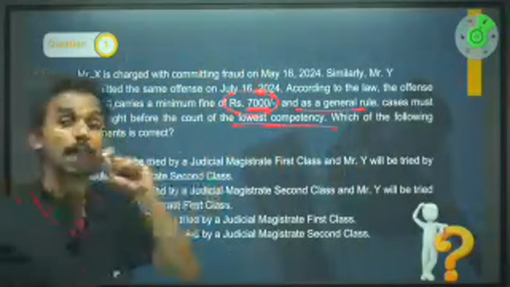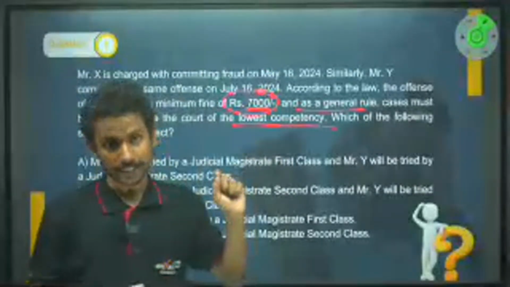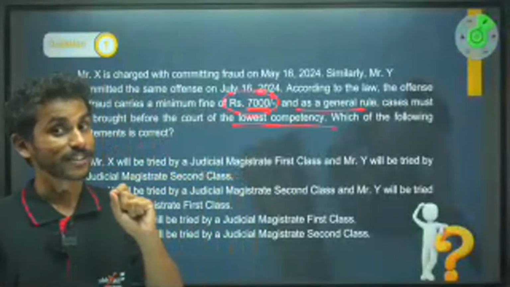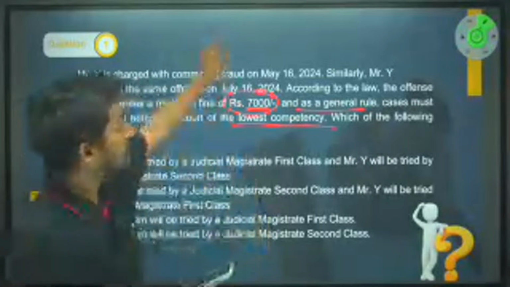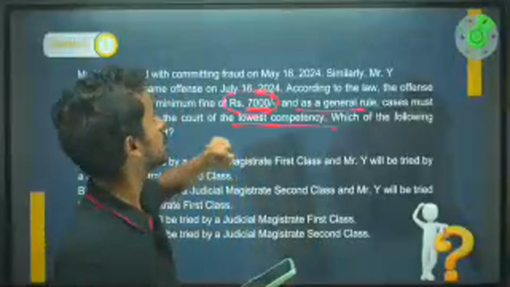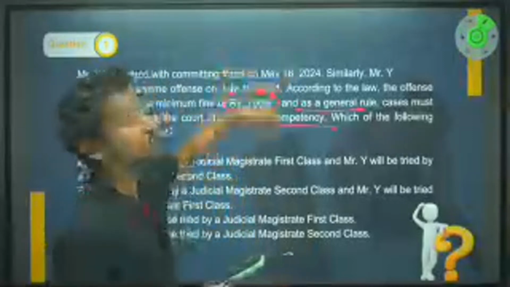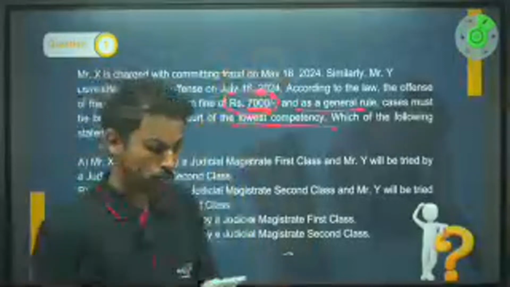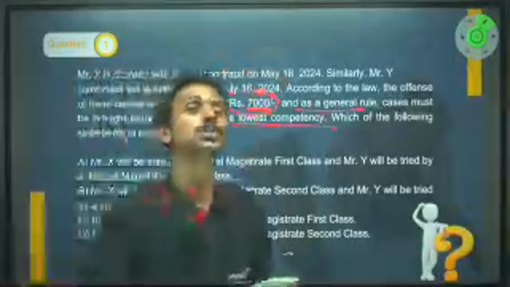The law will be applicable to you in a similar way, right? That means here the law should be made applicable to X as well as Y. This particular new law can be extended to the person who did the offense before this particular law was brought. So both of them will be subjected to the new law.